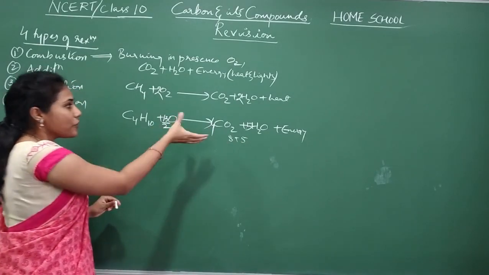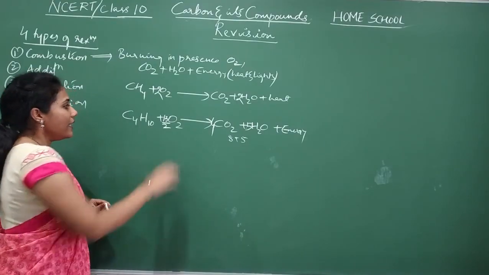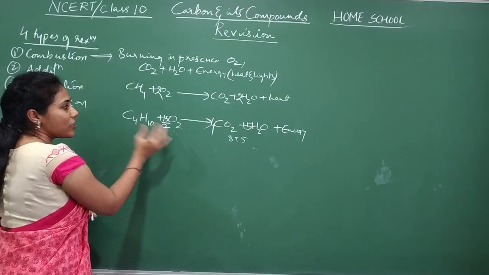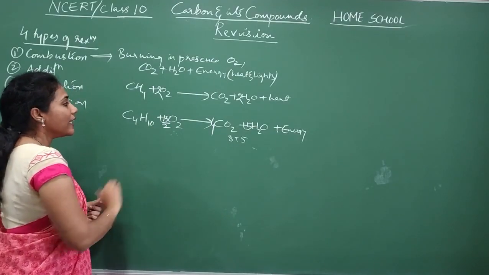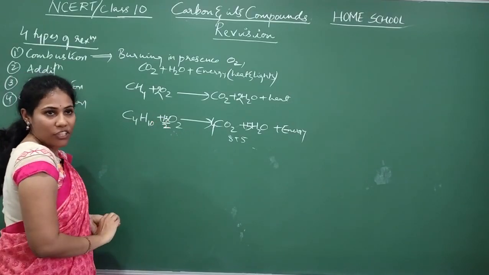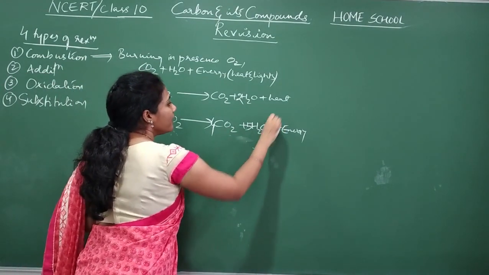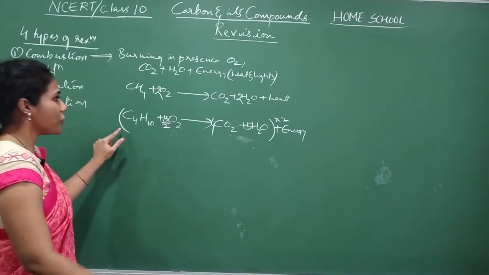I'm just showing you a method of balancing such reactions. Say 13 oxygens are required on this side, so you introduce a fraction first, 13 by 2. Later you cannot keep a fraction in a balanced equation, yes or no? So later multiply the whole equation by 2. After multiplying, write the equation again.